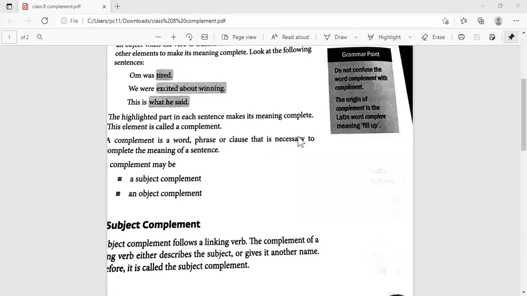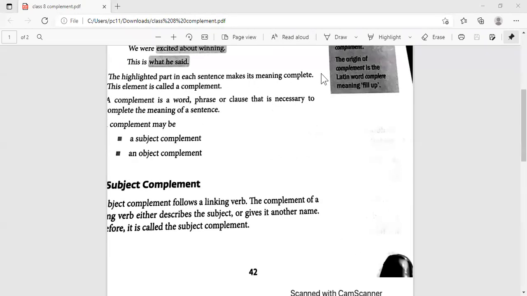So the complements, what are they? They add meaning, or they make the sentence more meaningful. What do they make more meaningful? They make the subject more meaningful. When they add meaning to the subject, it is a subject complement. When they add more meaning or information about the object, it is the object complement, right? Is it one word? No, it is not necessarily one word. It can be more than one. I'm telling you how to identify it.